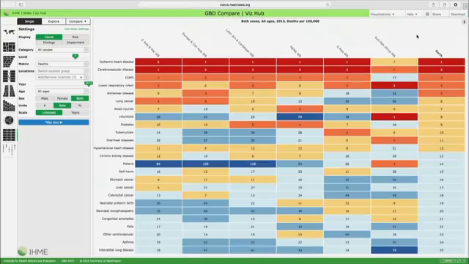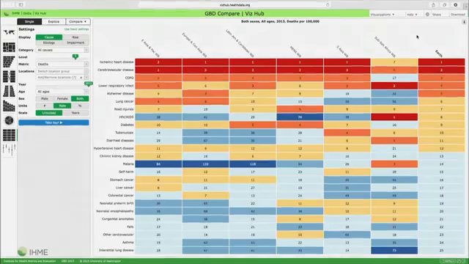Now what we're going to do is look at the leading causes of death, both globally and for countries in the different World Bank regions, for all ages, both sexes, for 2013. And here we've clicked on the world as a whole, the global view.